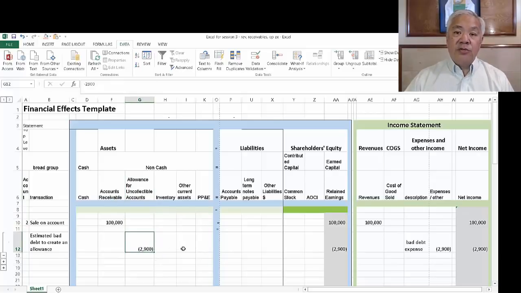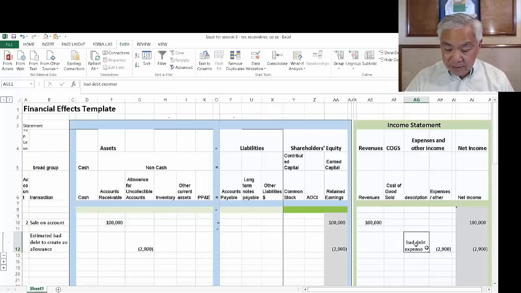And the amount estimated is 2.9% out of 100 is $2,900. And notice it's a negative. It's a negative because we don't think we're going to get the full 100. We're going to create a reserve of 2,900. So the net of the two, 97,100, is what we think we're going to ultimately get.